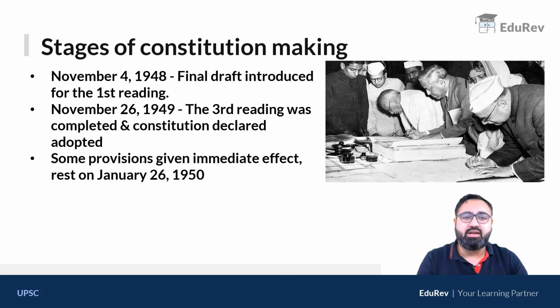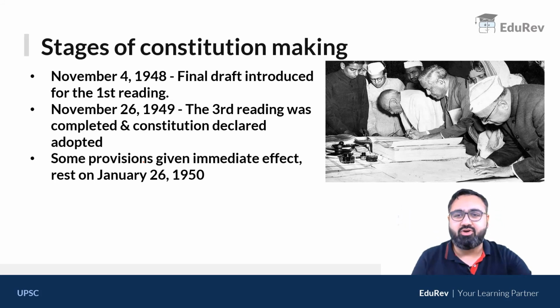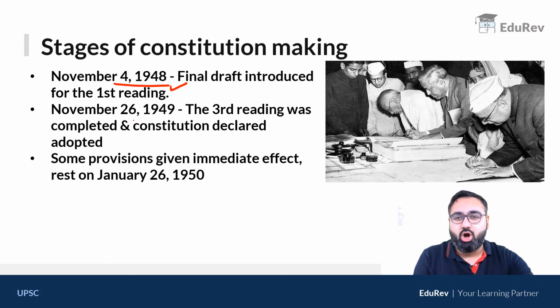The Constituent Assembly did not just make the constitution without asking anyone. There were 3 readings that were made. So the first draft was prepared on 4th November 1948 itself. This was then opened to public. People were asked for their feedback. After the feedback, there were a lot of changes that were made. Then came the second reading, and finally the third and the last reading was done and completed on 26 November 1949. This is the day on which the Constitution was declared as adopted.